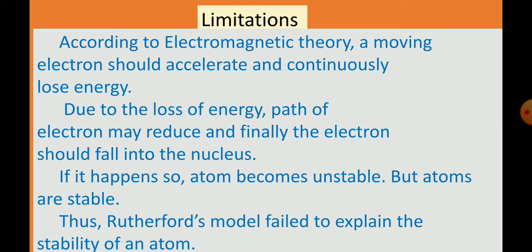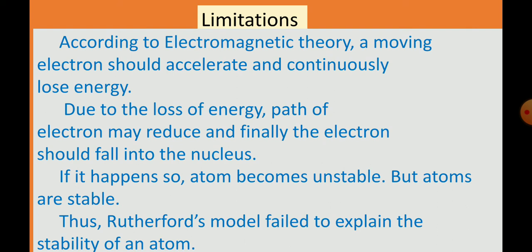Even a human, if we work continuously, what do we feel? We feel that our energy has been lost. Likewise, if an electron keeps revolving around the nucleus, it is continuously losing its energy, and finally it will fall into the nucleus, so that will damage the atomic structure, isn't it? Yes. So this is the failure of Rutherford's atomic model.